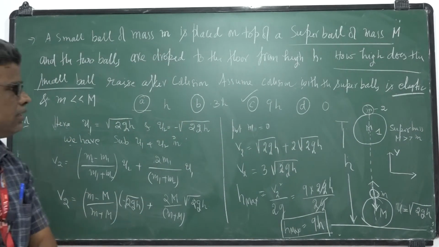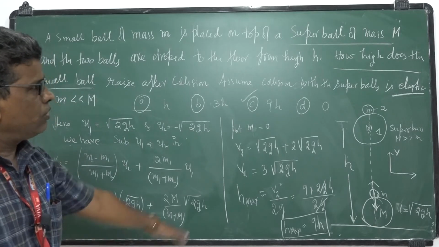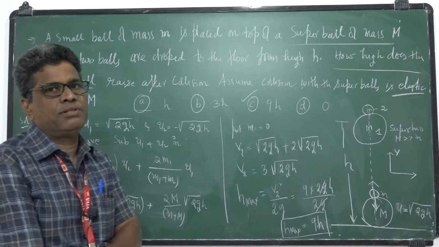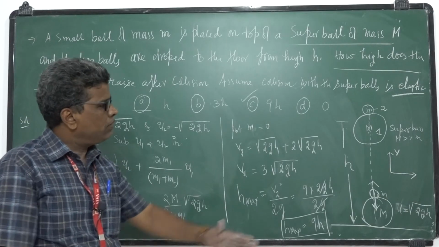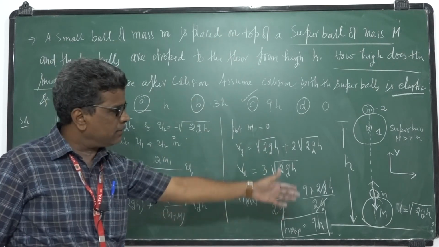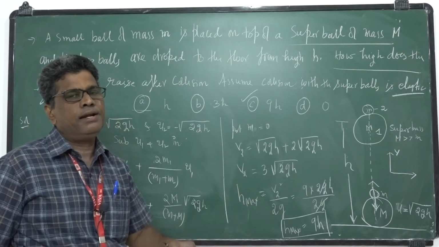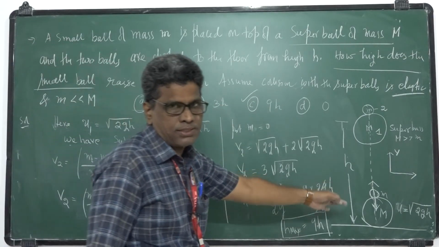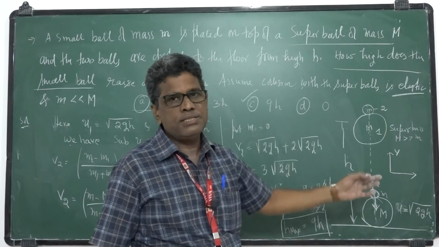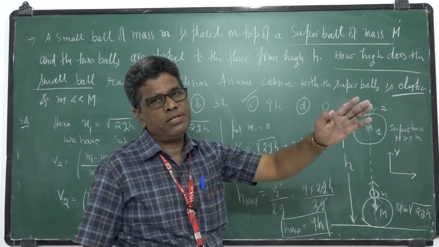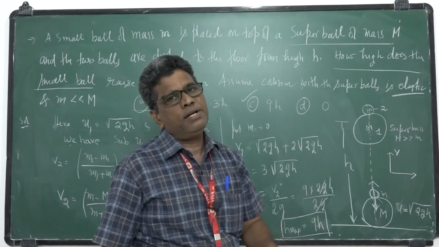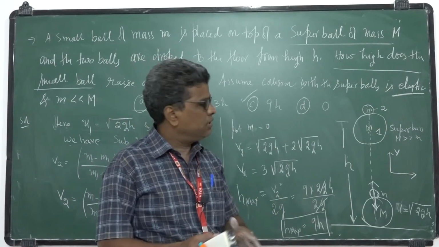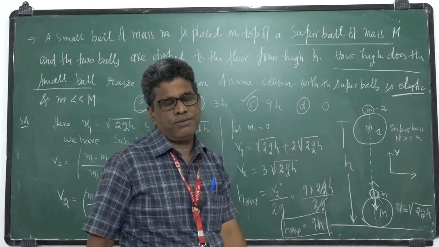So practically, a one dimensional collision on the horizontal surface is impossible to demonstrate. So we can demonstrate it in vertical motion like this. One dimensional head on collision we can easily demonstrate in the vertical direction, whereas in the horizontal direction it is difficult. Why is it difficult? Because the velocities of the colliding bodies change. Here we have assumed that there is no air friction.